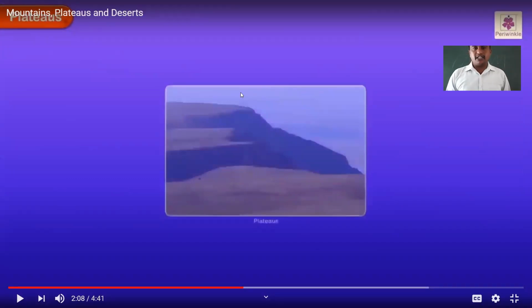Dear students, what is meant by plateau? Look at the image over there. A plateau is a flat land. It is a flat land which is elevated in comparison to the land surrounding it. Which is called what? Yes, a plateau, which has flat land but is elevated in comparison, right? Yes, look at the image over there. You know, children, the Deccan Plateau is the largest plateau in India. Do you understand? It makes up the majority of southern India. The Deccan Plateau is the southern part of India.